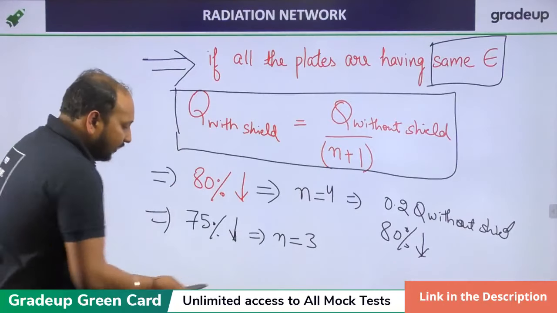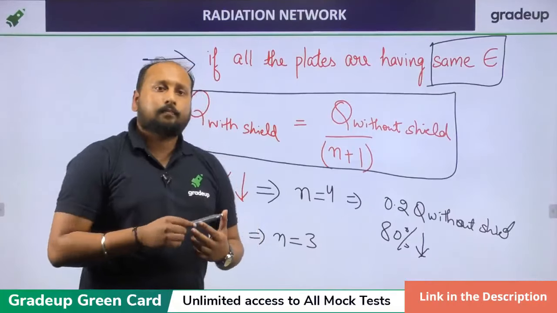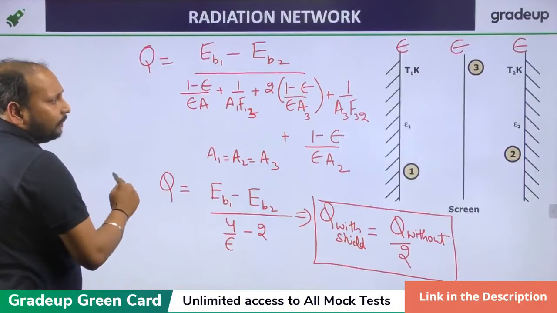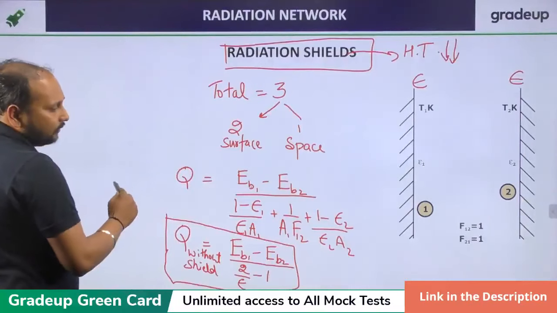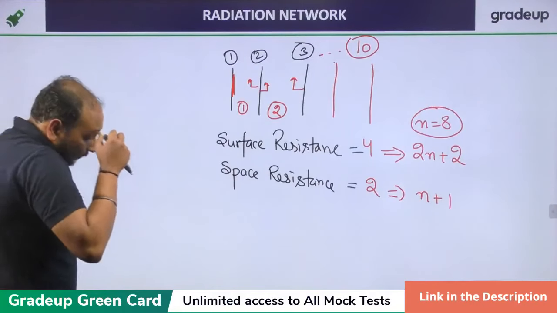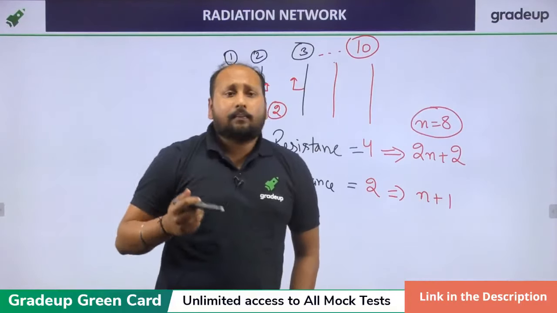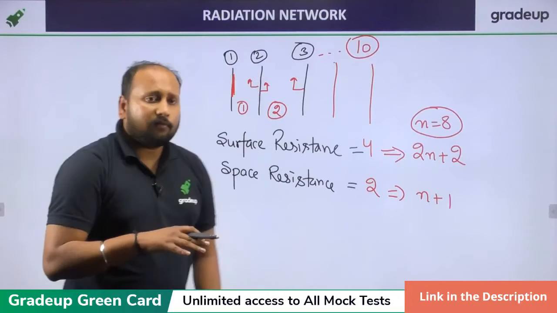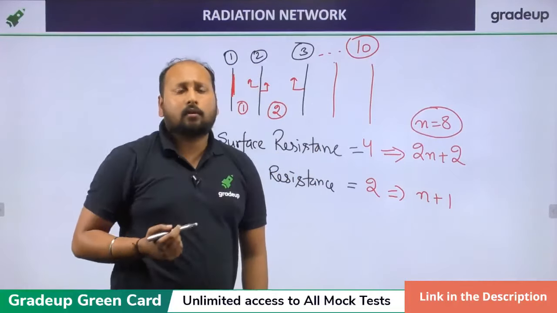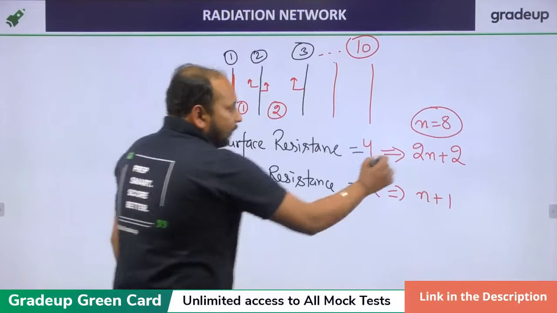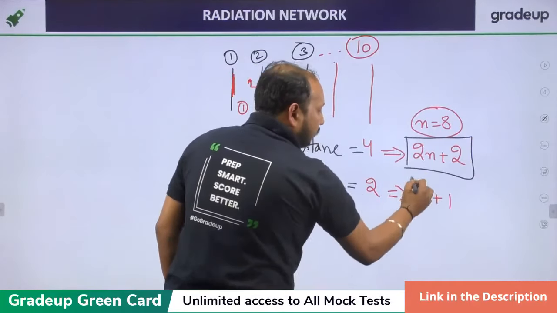Clear? Now, yes, what was your doubt, Saurabh? How is it n, 2n plus 2? Coming back to this. Yes, it's a direct formula. This is being used in permutation and combination. By trial method only, this formula has been derived. You can check for any number. You just check for any number.